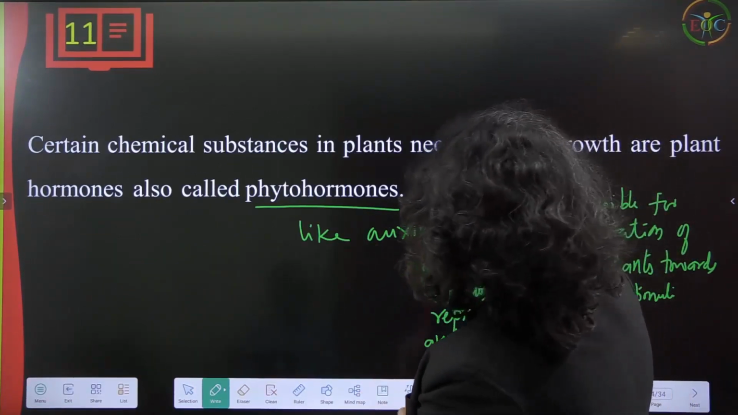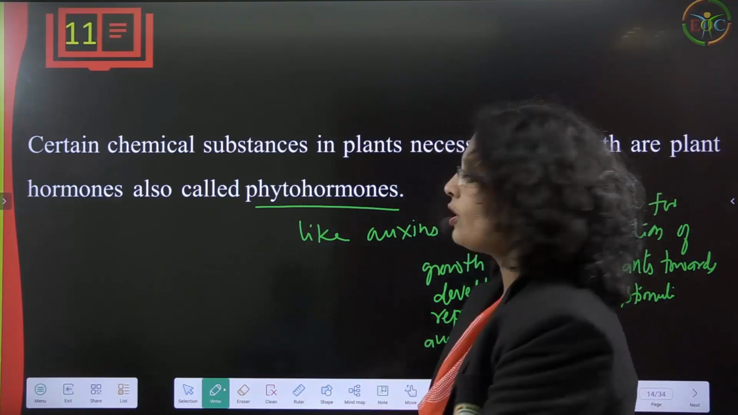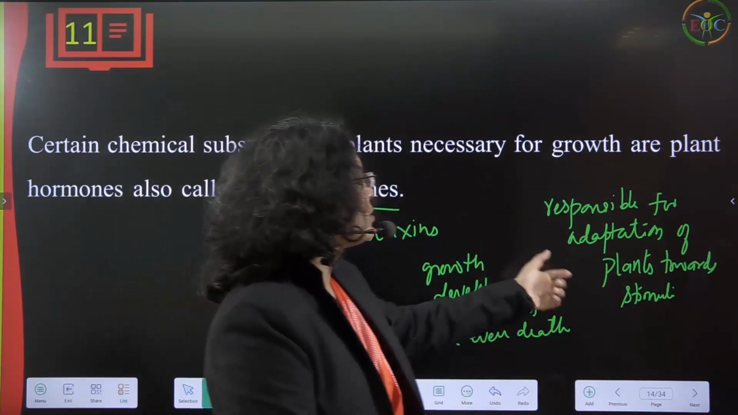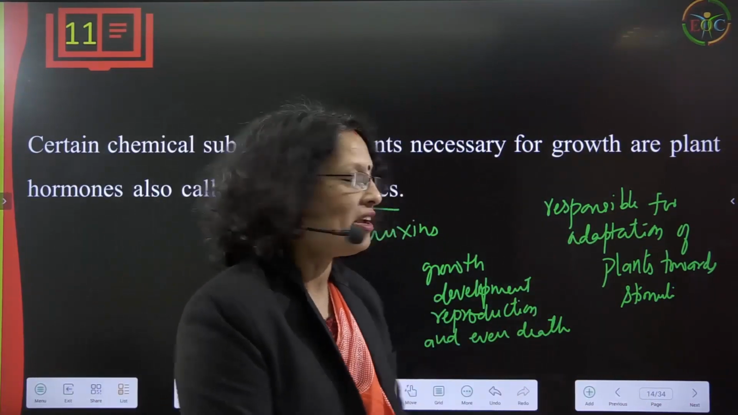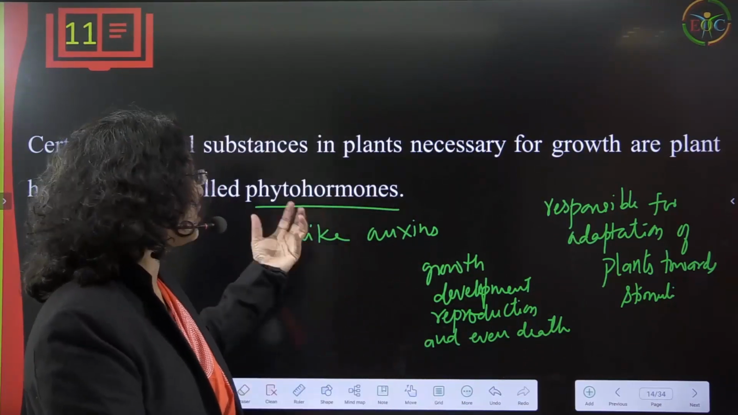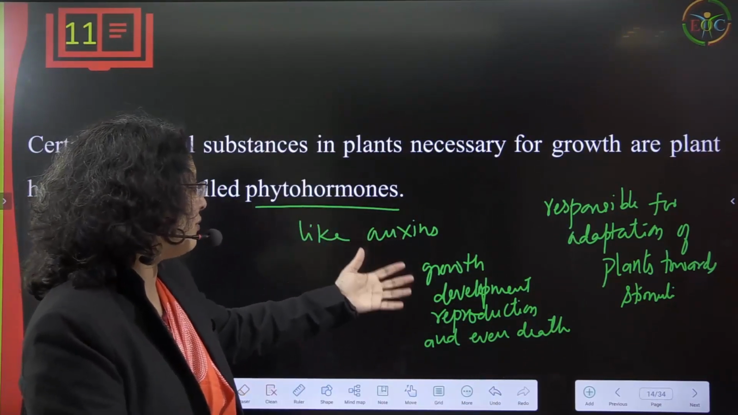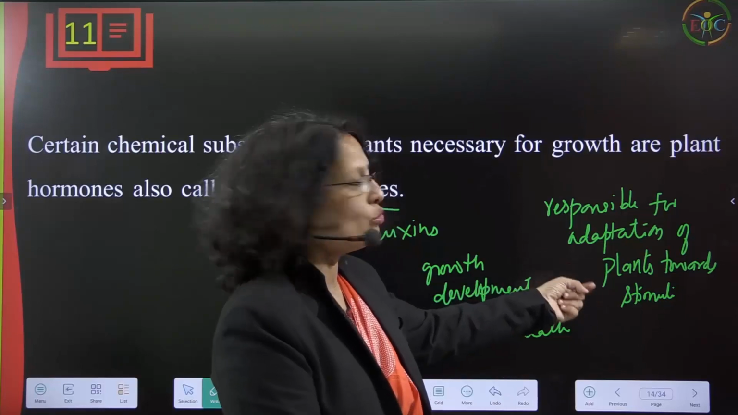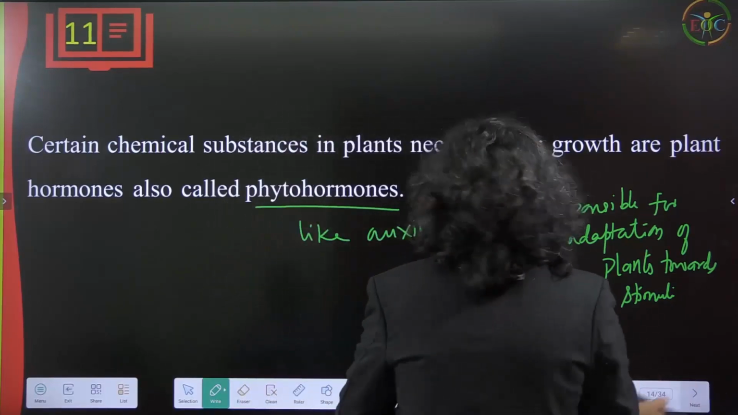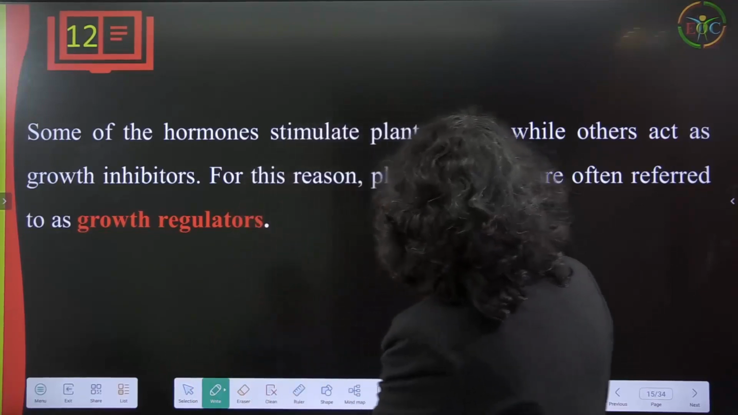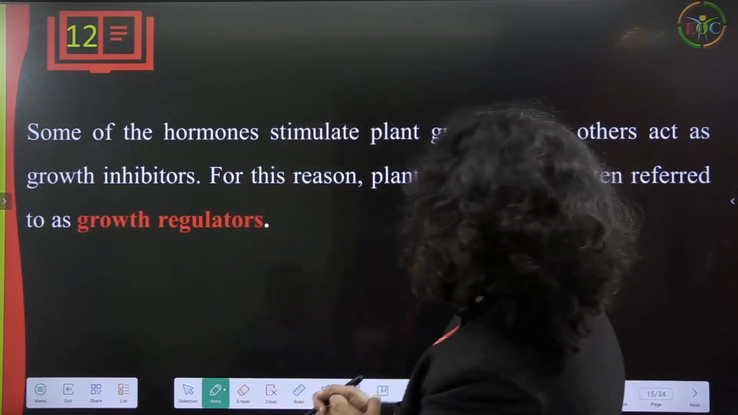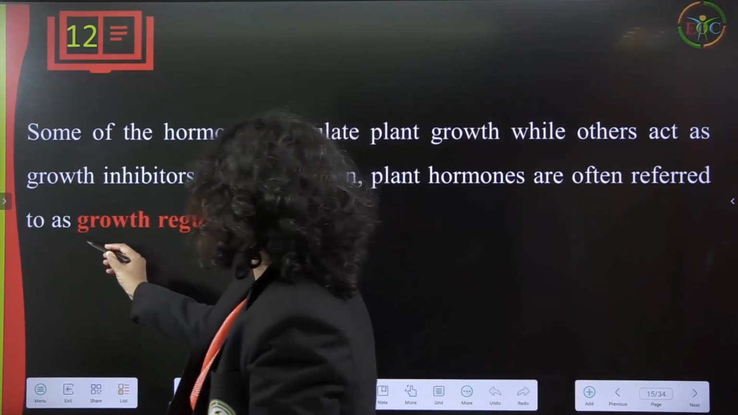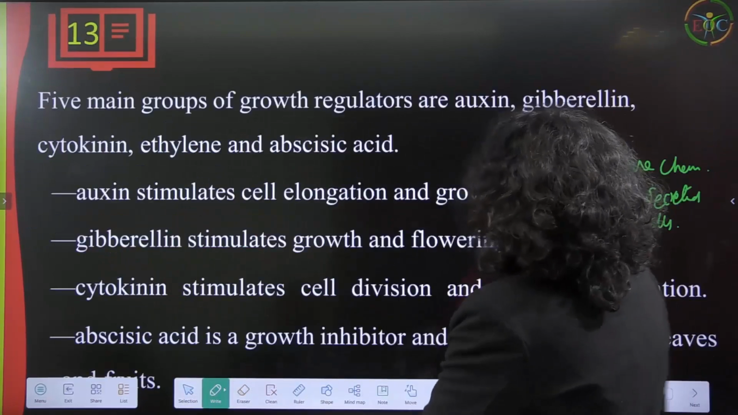So certain chemical substances in plants necessary for growth, and plant hormones, are called phytohormones, okay, like auxins. Auxins are phytohormones which are responsible for adaptation of the plant towards stimuli. These hormones play a role in growth, development, reproduction, and even death also. They are responsible for adaptation of the plants towards specific stimuli, okay. Some of the hormones stimulate plant growth while others act as growth inhibitors. So for this reason plant hormones are often referred to as growth regulators, okay. They are regulating the growth, so they are called growth regulators.